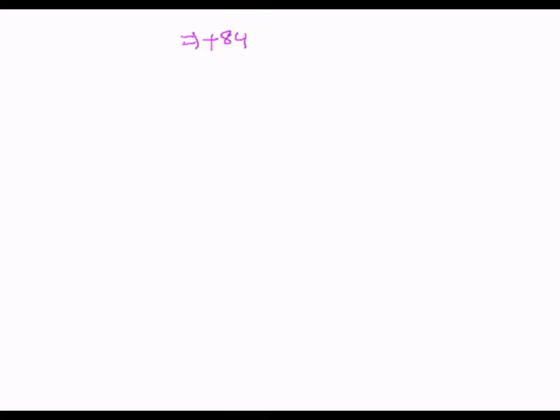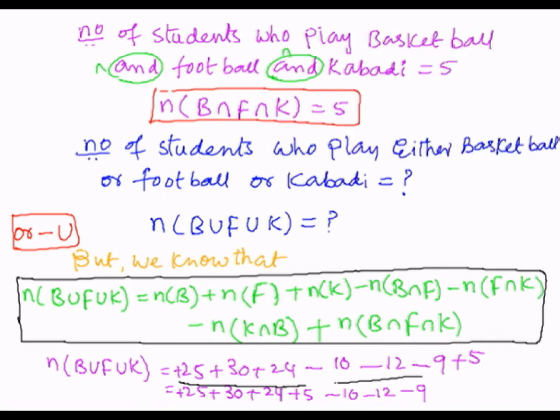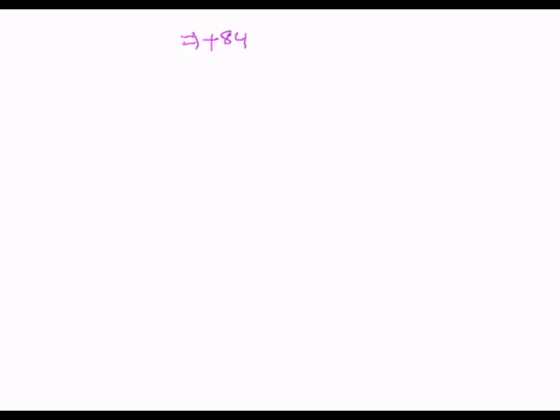Similarly, we have to add up all these negatives. So here 12 plus 9 is 21, 21 plus 10 is 31. So we assign the sign negative, so here 31 with a negative sign. So this gives us n of B union F union K, the number of students who play either basketball or football or kabaddi.